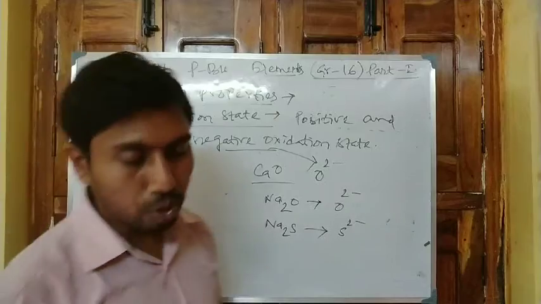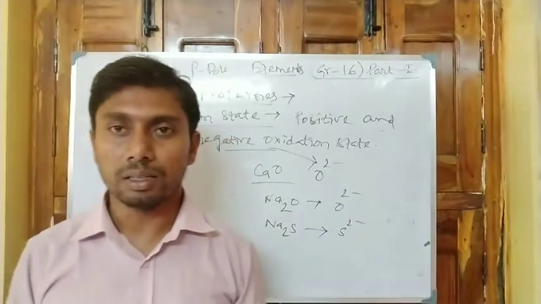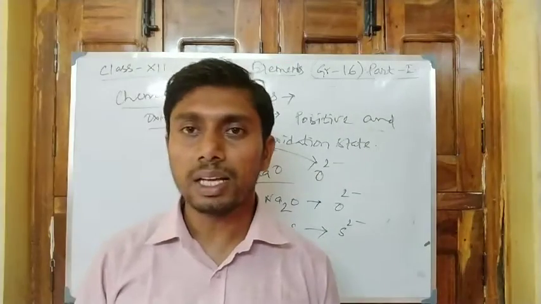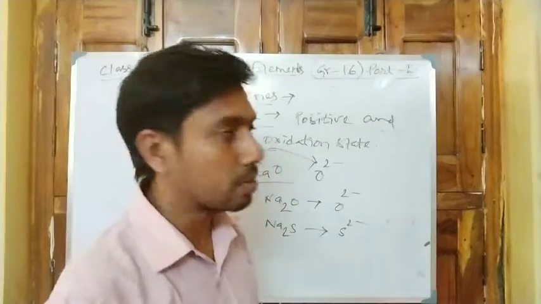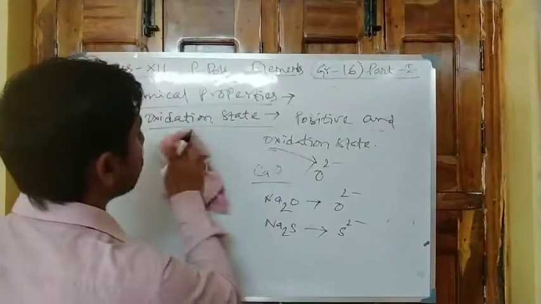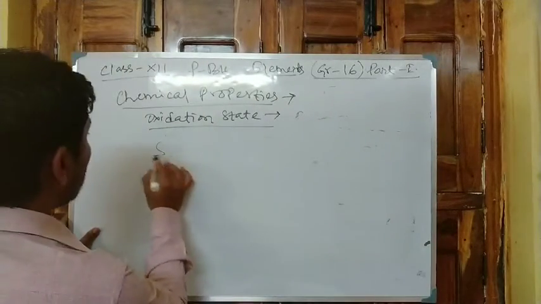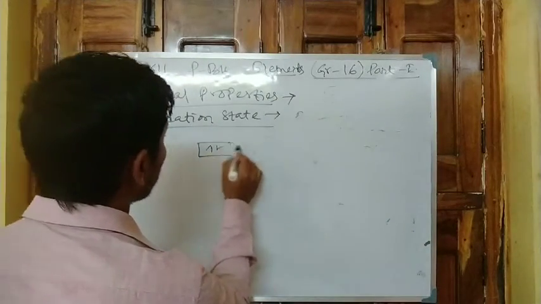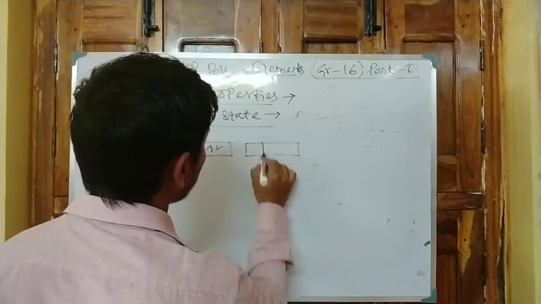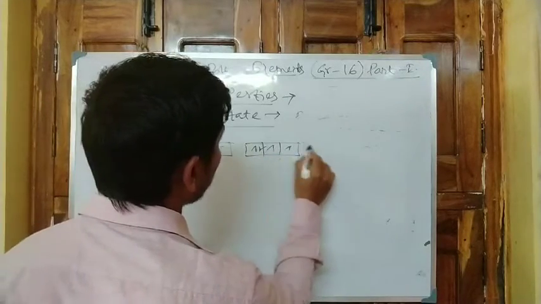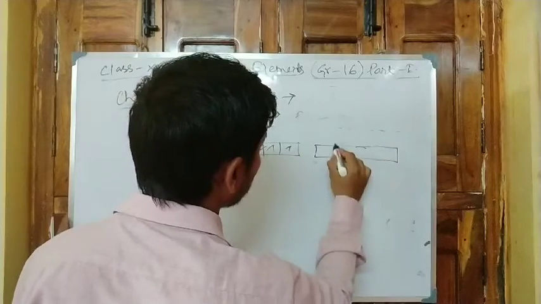Now in the same way, the positive oxidation state, that is sharing of electrons. Here sharing of electrons is observed in the case of sulfur. We can easily explain it by using sulfur. Just follow the electronic distribution of sulfur: 3s2 3p4, and 3d is left vacant.